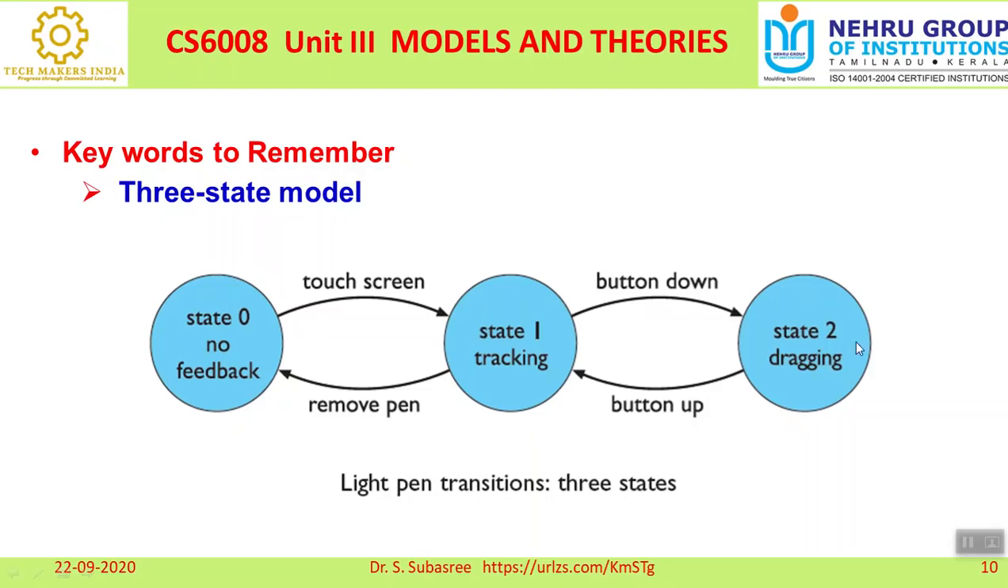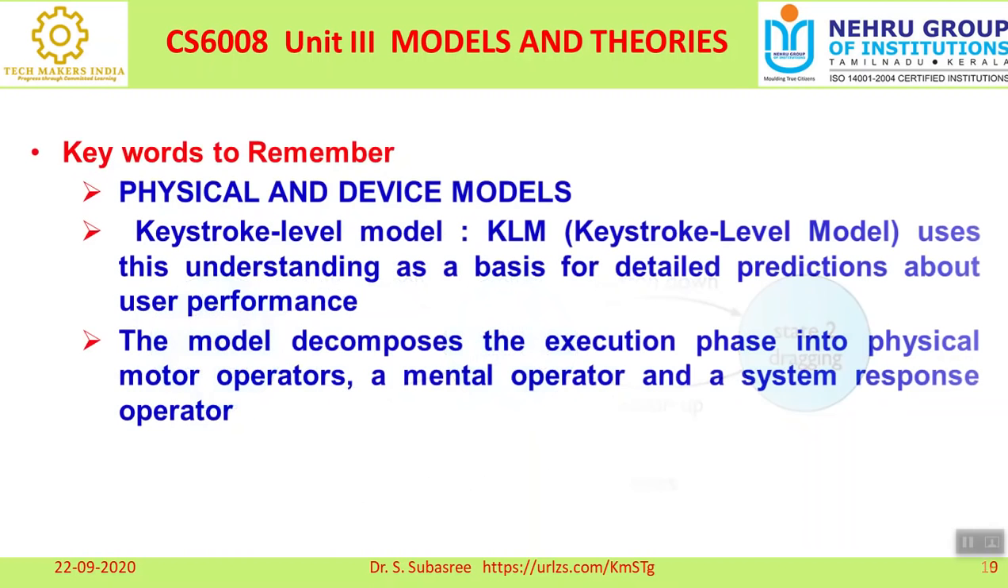And what is the state here? It will be the dragging state. From this state also you can reverse, right? That is also possible. You will have a button up, you will be releasing it and it will come back to the tracking state, and removing the pen, again it will come to state 0 where no action is performed. So this is the concept behind this three-state model of the physical and device model.